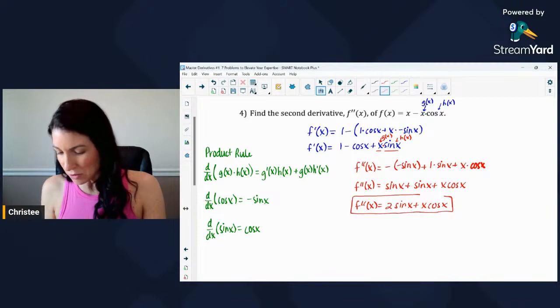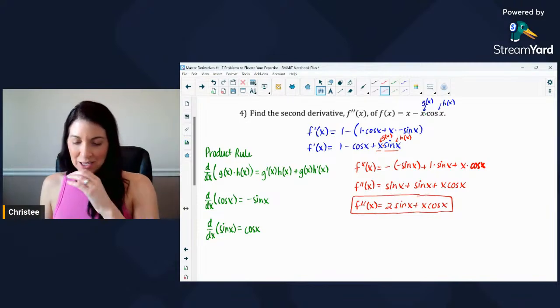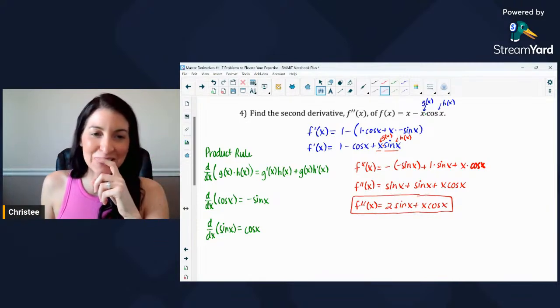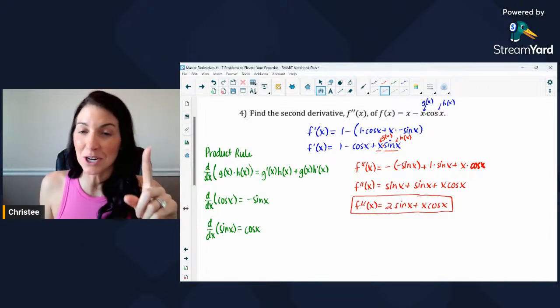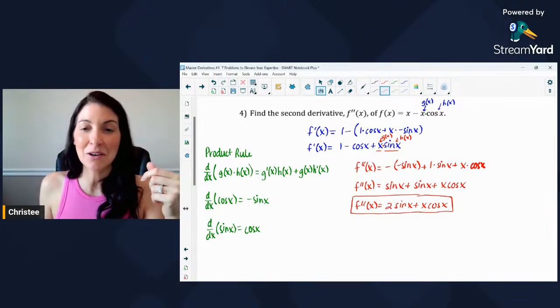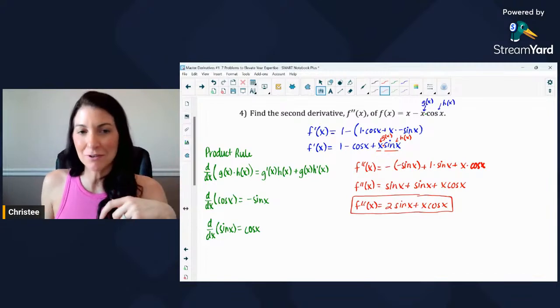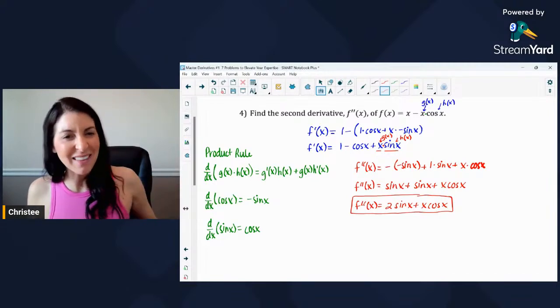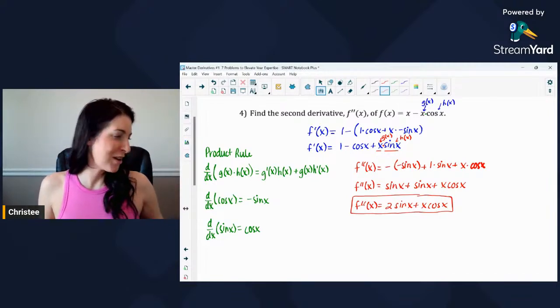I won't make you do the third derivative, but ooh, a problem that I really like actually is when I give like sine or cosine. I'm going to have you think about this. I'm not going to tell you the answer. When I give like sine or cosine and I ask you to find like the 54th derivative or something like that, that's a fun problem. Ooh, I think you know what? I'll do that in a future video. I just decided. That's a really good one.